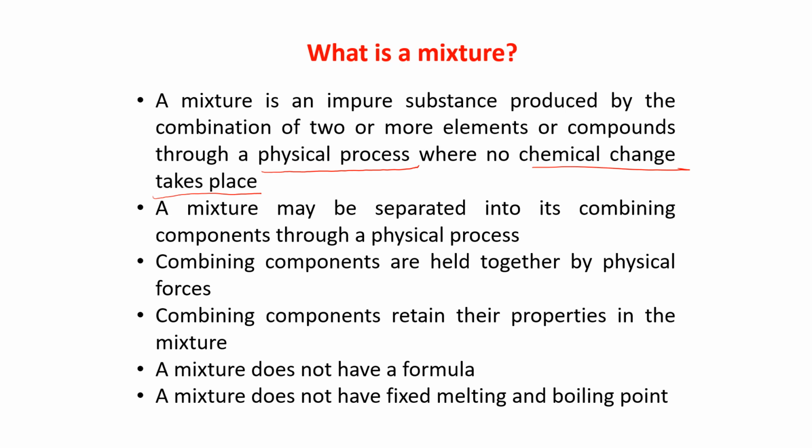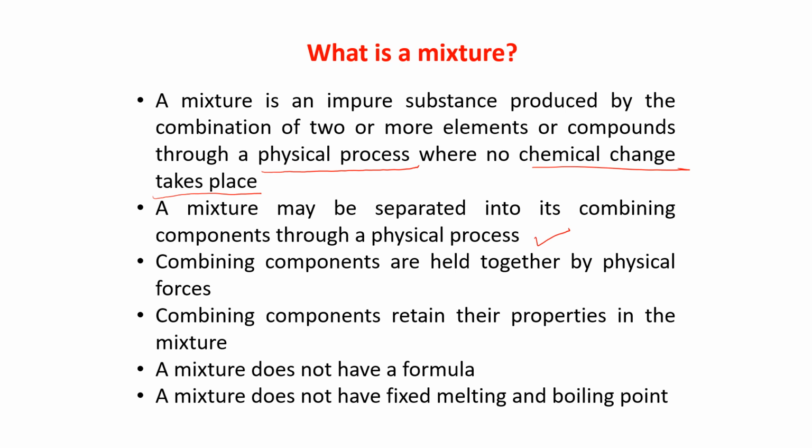A mixture may be separated into its combining components through a physical process. You are mixing some pebbles with rice grains. By a physical process, you can separate these two by hand picking only. No chemical process is required for that.